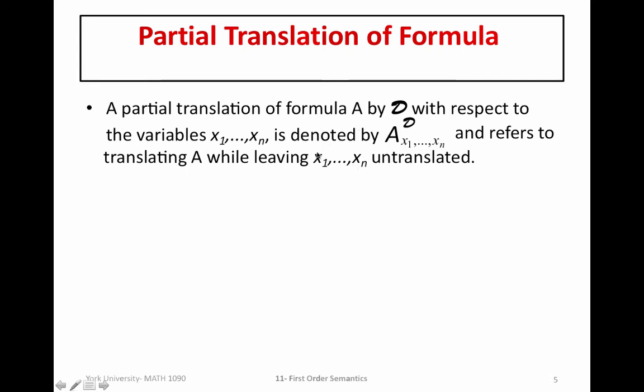So if, for example, we wanted to leave some of our object variables not translated, then we talk about a partial translation instead of a complete translation.